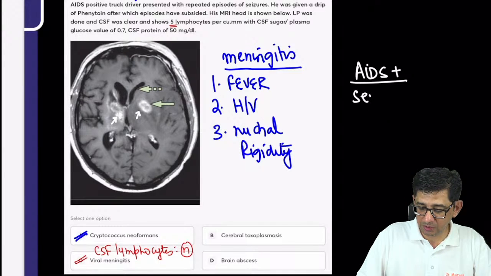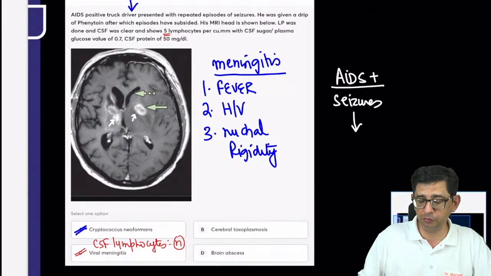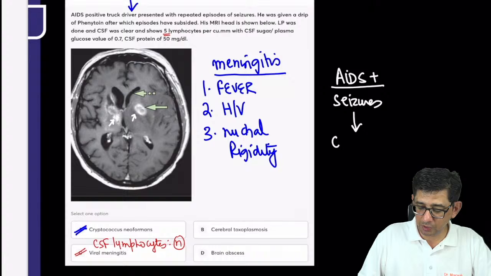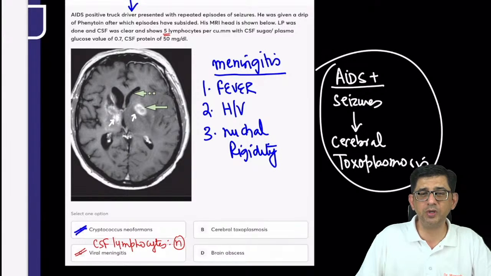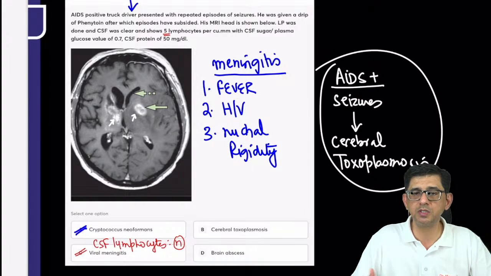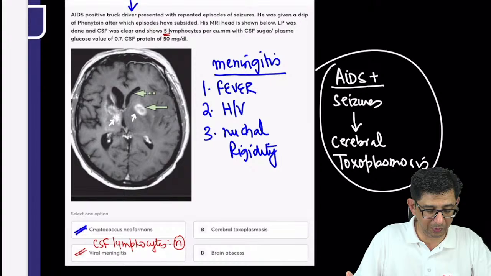If they ask you about seizures in an AIDS positive patient, you should have cracked this question in the first 15 seconds of reading the question itself, even if you're not able to figure it out. In an AIDS positive patient, the leading cause of seizures is cerebral toxoplasmosis. The leading cause of meningitis is obviously cryptococcus, but for seizures it is cerebral toxoplasmosis. You will treat this patient with sulfadoxine pyrimethamine. You have an MRI image. Involvement is with respect to the basal ganglia where the cerebral edema component is present.